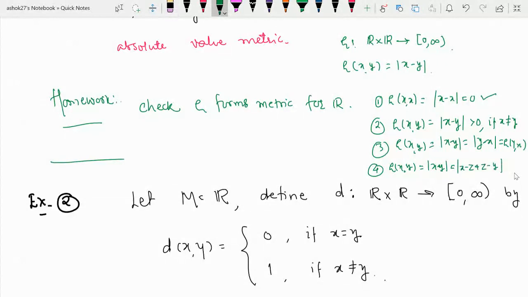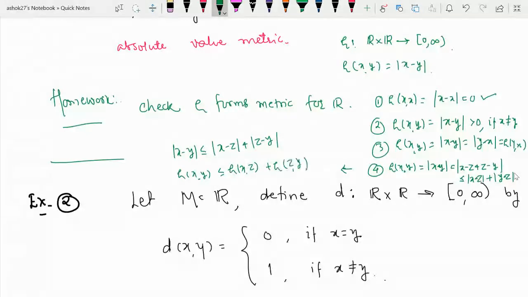So you can add plus and minus z, and you can write this as less than or equal to mod of x minus z plus mod of z minus y, which is the same as rho of xy less than or equal to rho of xz plus rho of zy.